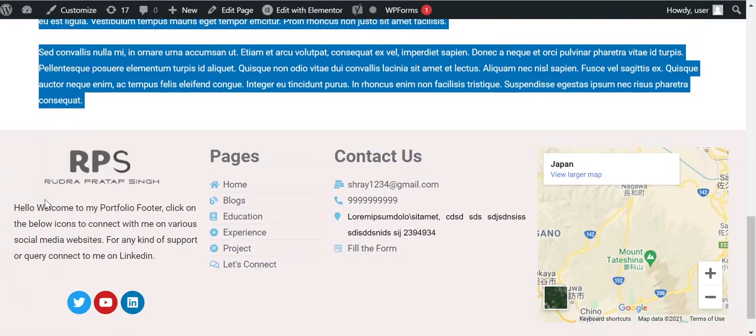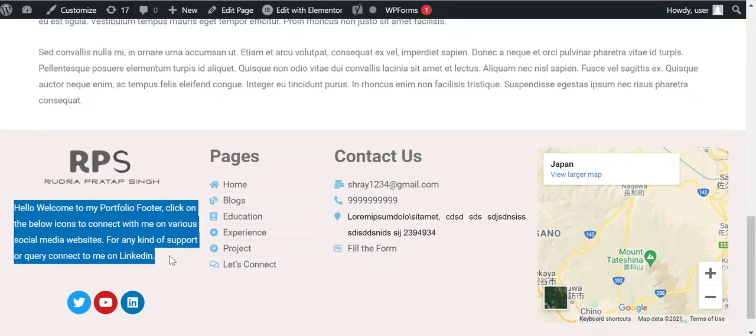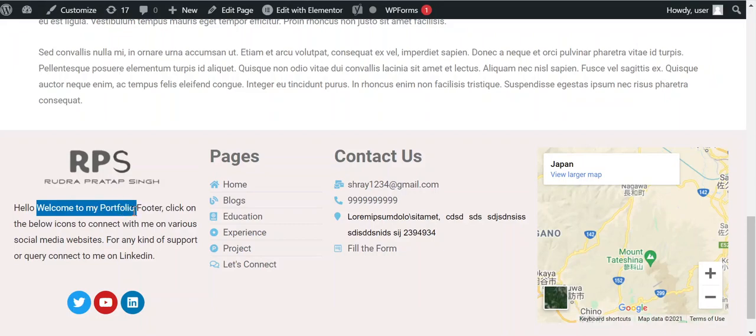This is the footer for my website. In the footer you can see the logo of my website and a basic idea of what my website is. I have written here hello welcome, as this is just a basic website, so I've just written dummy content. And these are my social icons, like YouTube and LinkedIn.